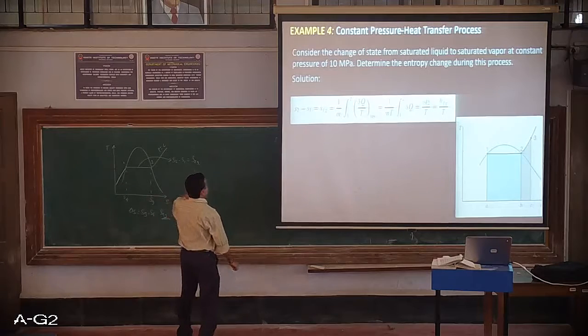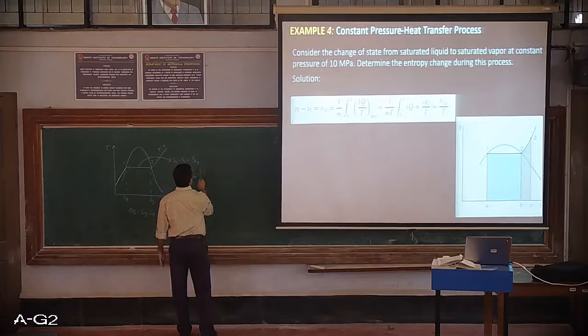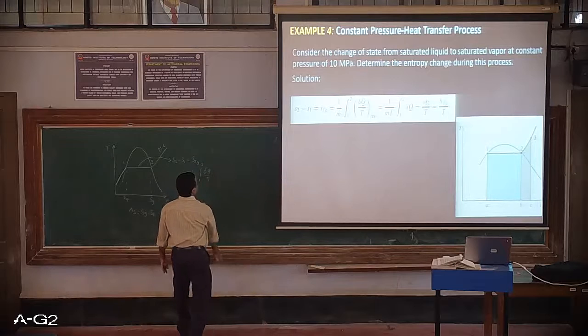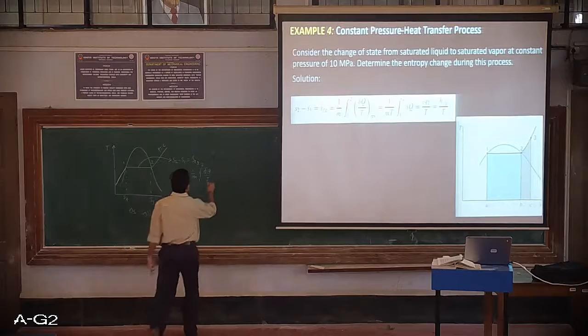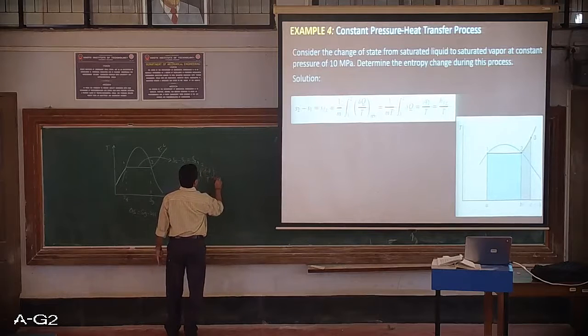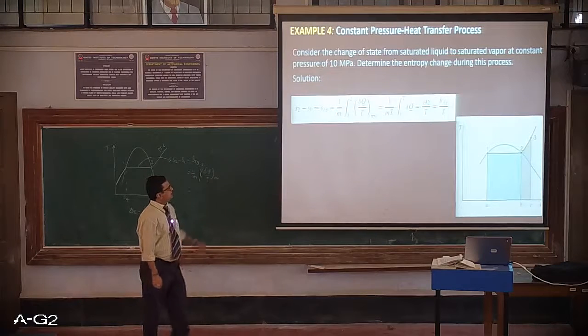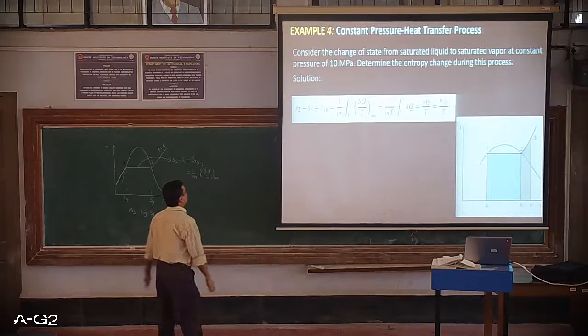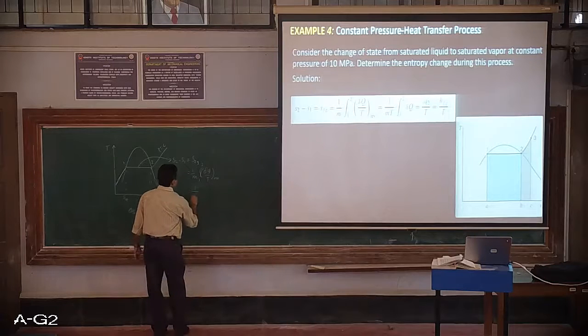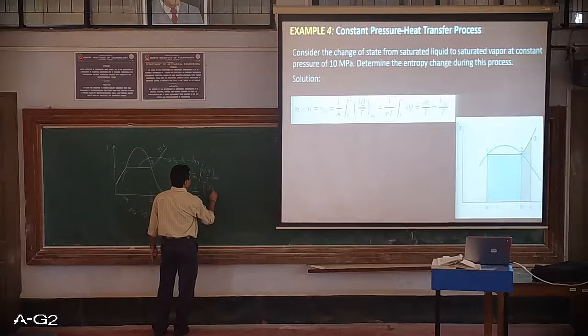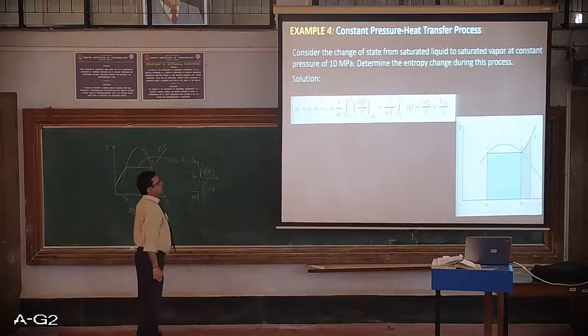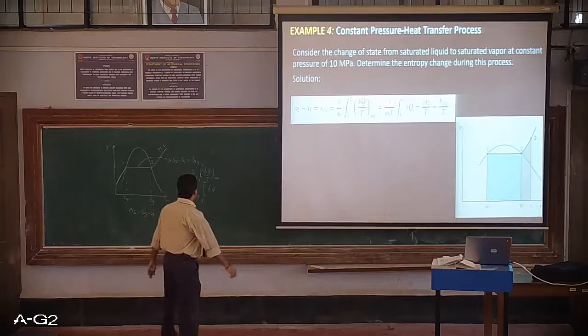Okay, let's develop the equation. Integral from 1 to 2 of delta Q by T. This is again for a reversible case, since we are dealing with a reversible case, so I will be writing here for the reversible case, is equal to 1 upon mT, integral from 1 to 2 delta Q.